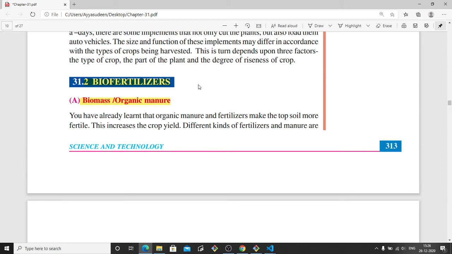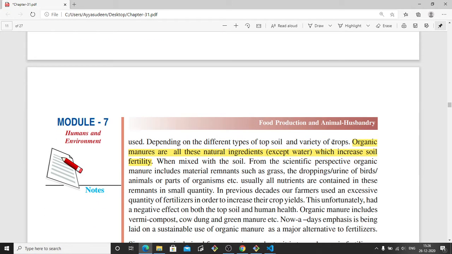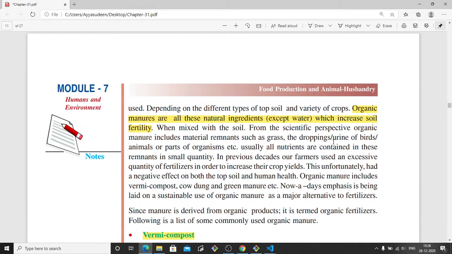The next one is biofertilizers. We have fertilizers that are used to increase the growth of the plant. They contain nutrients. Biofertilizers are not chemical, but are made biologically from organic sources. First one is biomass organic manure. They increase the crop yield. There are different kinds of fertilizers and manures that are used. Organic manures are natural ingredients which increase the soil fertility.